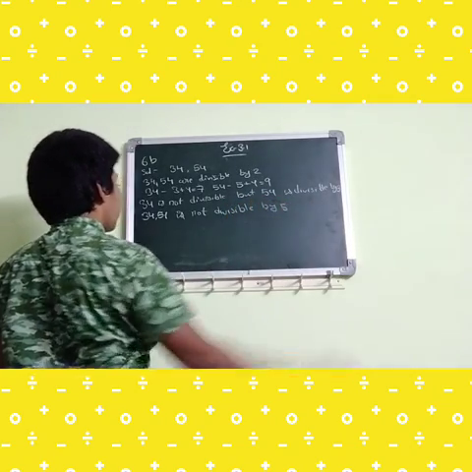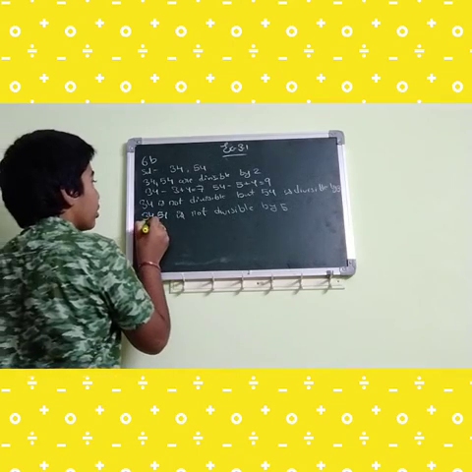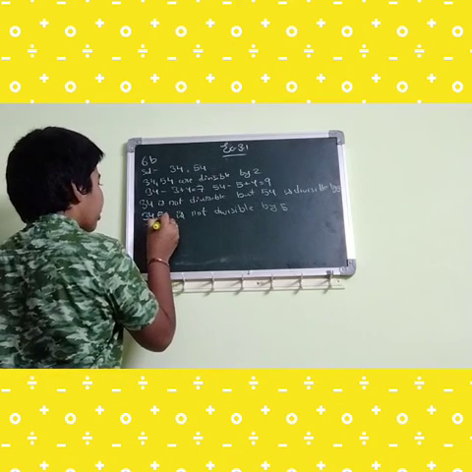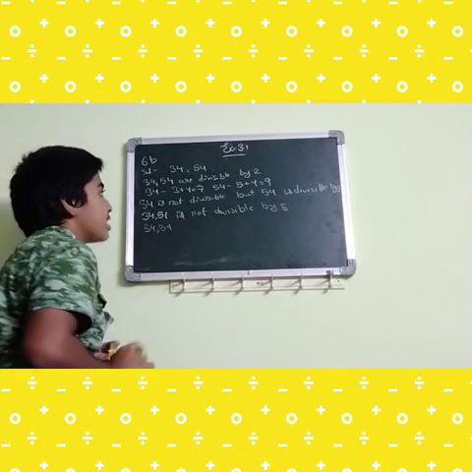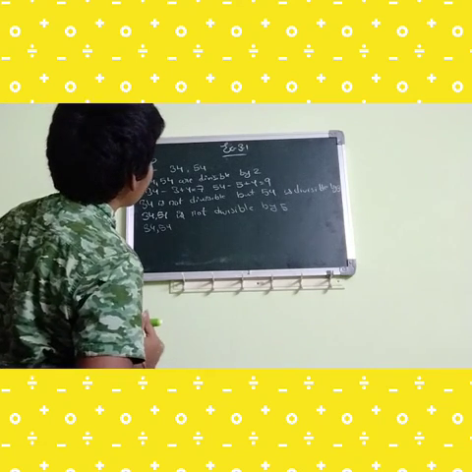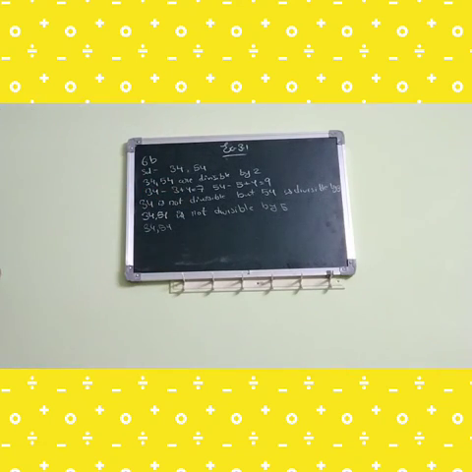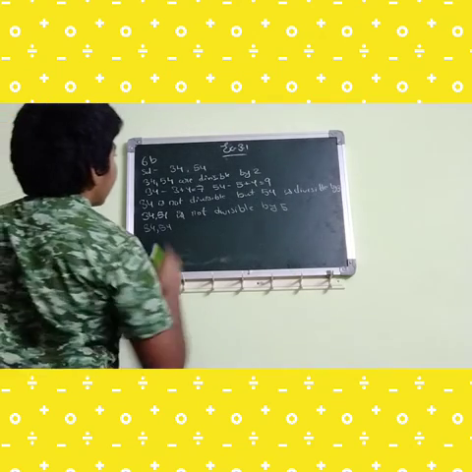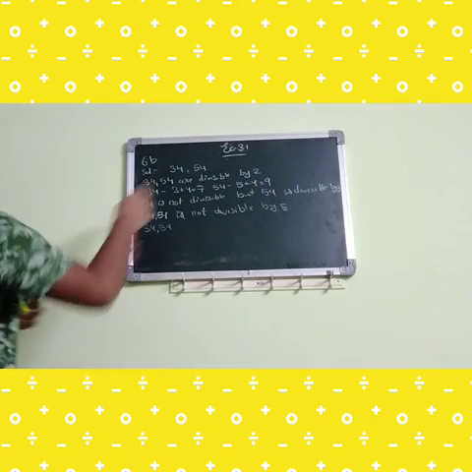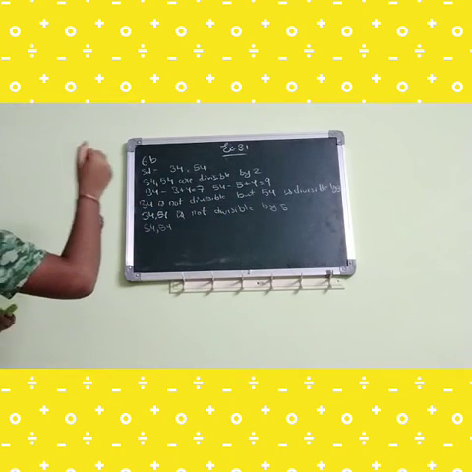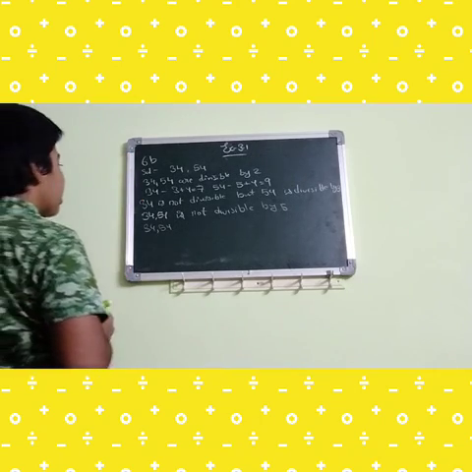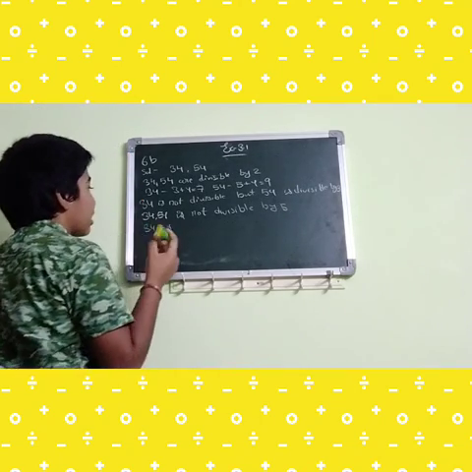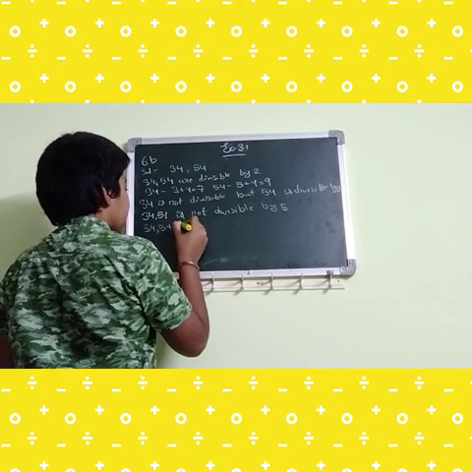So 34 and 54 are not divisible by 5. Next, 6. 34 and 54 are divisible by 2, but 54 is divisible by 3 and 34 is not. So 34 and 54 are not both divisible by 6.